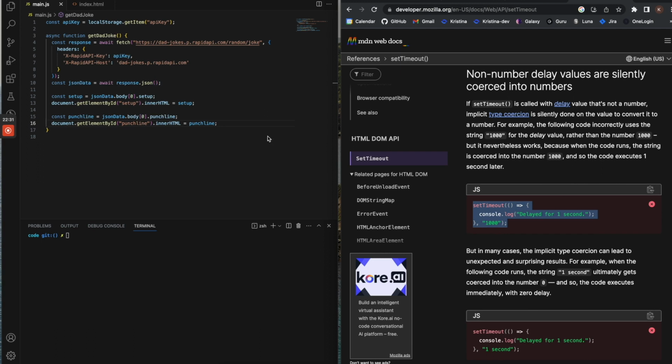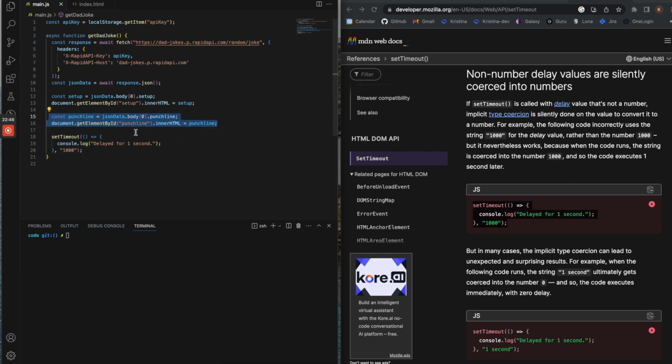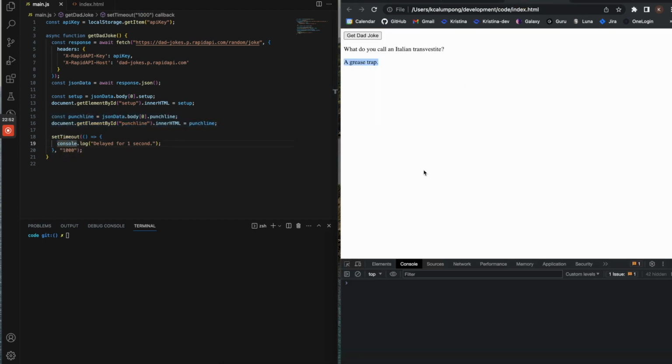I'm gonna put this all in my function still, and what we want to execute is this whole thing. So instead of having a console log here, well, we can go ahead and just see how this works before we get into it.